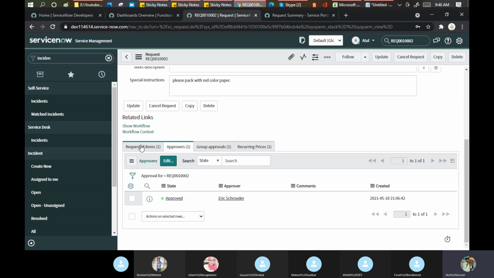Second point, maybe guys, you can note down these points for tomorrow's discussion. Second point, which no one asked, Atul: how does my system know that it needs to go to Mr. Eric only, not to Farha, Sheem, Roshan or anyone else? From where are these things coming? Second point for tomorrow's discussion. Come to the requested item.